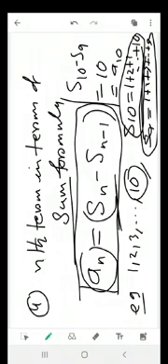Whenever we need the nth term and the summations are given, then you use this formula. The nth term equals the sum of n terms minus the sum of n minus 1 terms. Understood? I hope you understood. Okay.